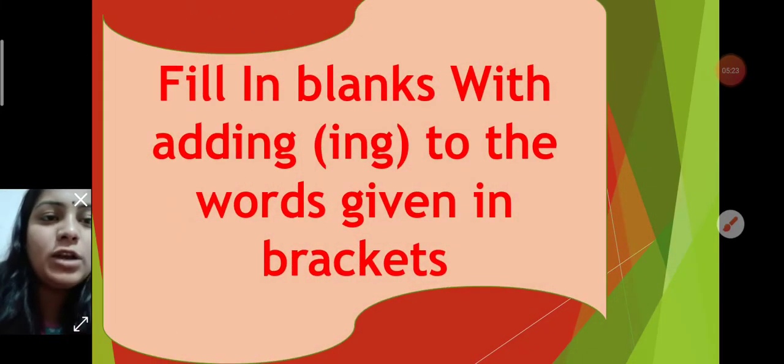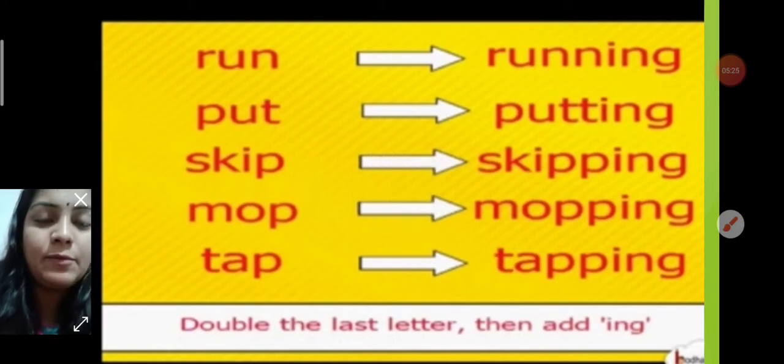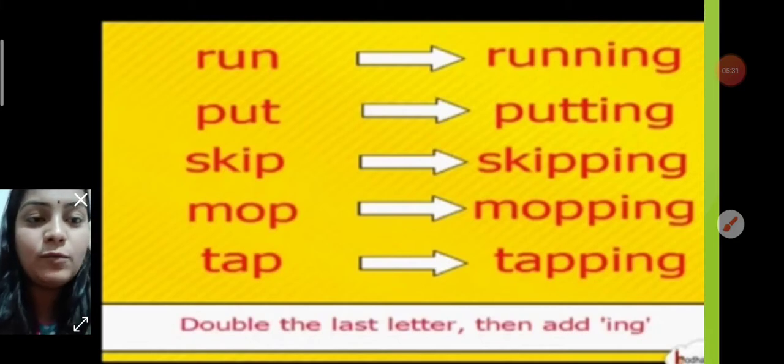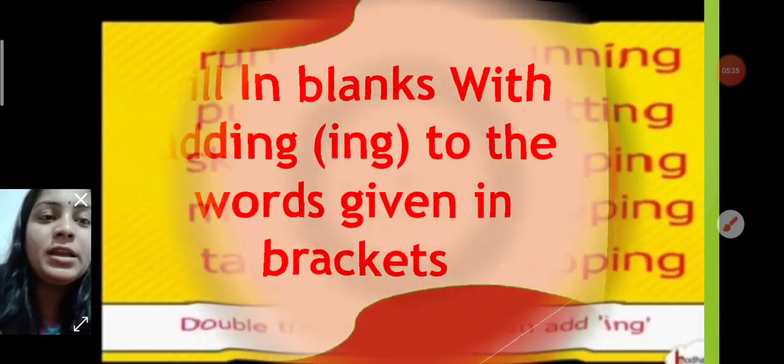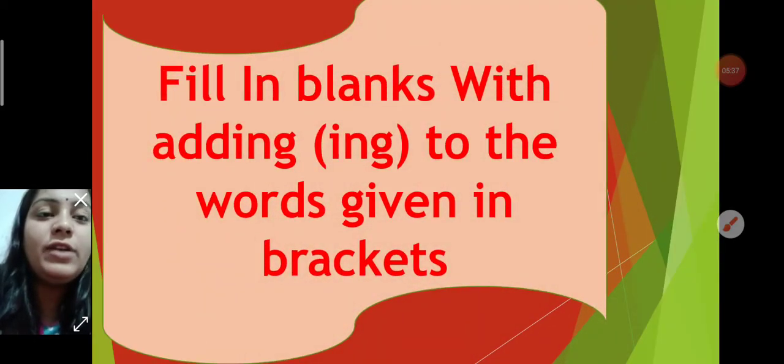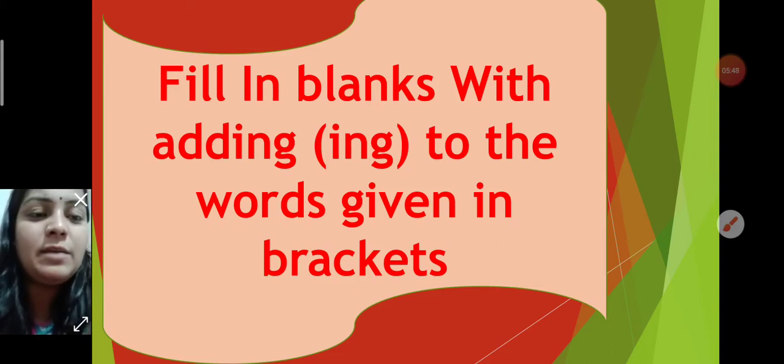Okay children, so let us do some work. I have told you the three rules and you have all understood very nicely. So in your copy, today you are going to do the work related to this topic. And what is the work? Like exercises here, fill in the blanks by adding ing. The verb will be given in the bracket. It means fill in the blanks by adding ing to the words given in brackets.